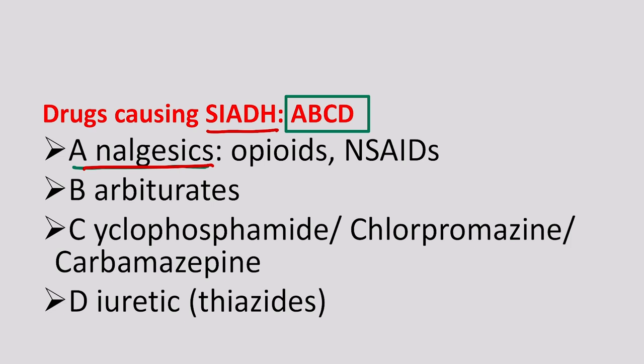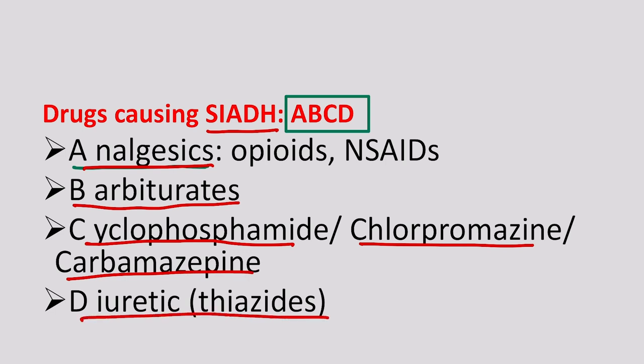Then B for barbiturates, important drugs acting as sedatives and hypnotics, and C for cyclophosphamide, chlorpromazine, carbamazepine, and D for diuretics like thiazide. So these drugs may act like ADH and result in SIADH.